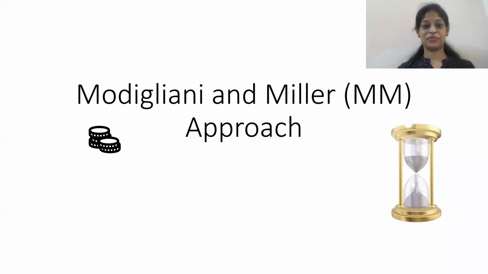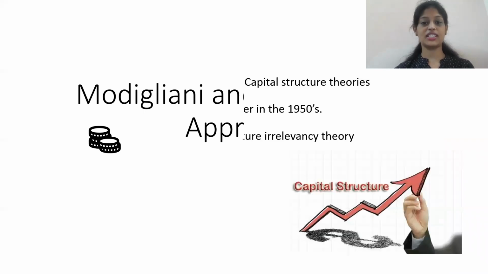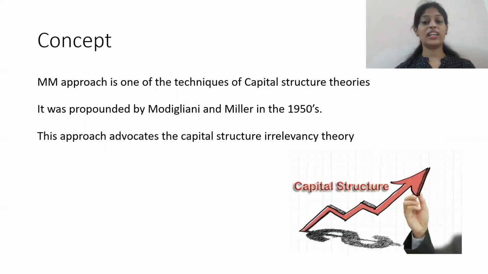Hello everyone, welcome. In today's video, we look at what is the Modigliani and Miller approach. The Modigliani and Miller approach is one of the capital structure theories. When I say capital structure, it is nothing but how a company or a firm finances its assets, how it uses debt or equity to finance its operational activities. It can either use only debt or only equity, or a mix of both debt and equity.